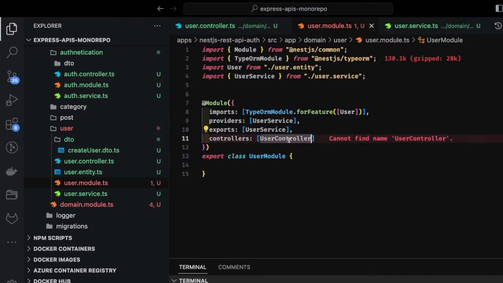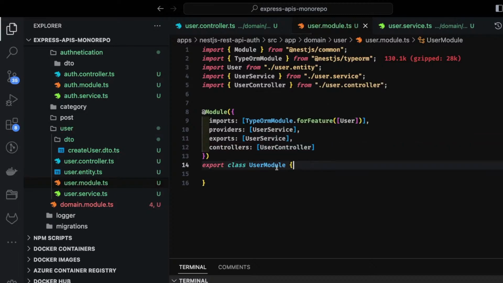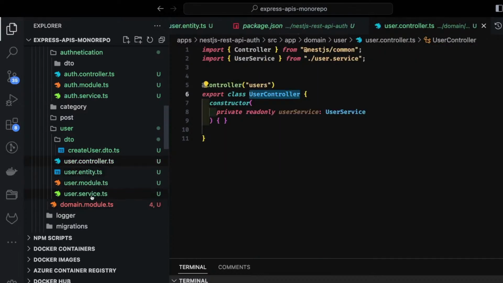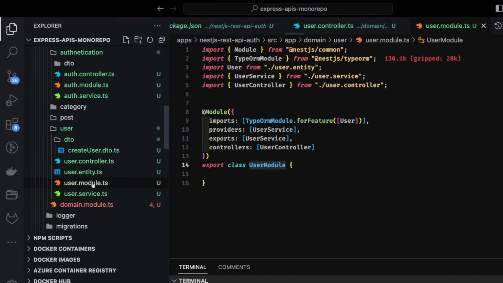Okay, what is the issue with this? Can't find this. We'll import it. So I mean, this is how you create basic things. We have module, we have service, we have entity, we have controller. That means this is a full-fledged module, and this module can be used across any other module. So for now, we are going to use it inside an authentication module.